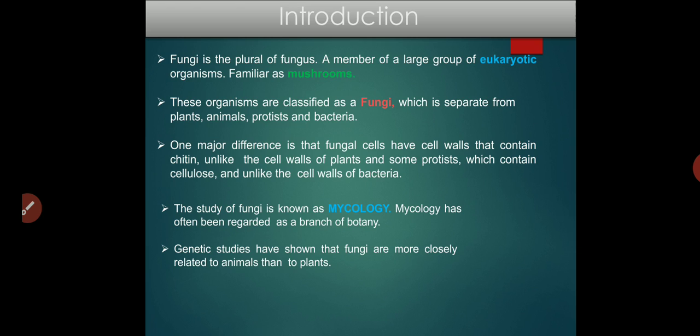The main component of their cell wall is chitin, which is not present in plants and some other protists, and it is only present in the fungus cell wall basically. It is also absent in the cell wall of bacteria. The study of fungus is known as mycology also, which is a sub branch of botany, and genetic studies have shown that fungus are more closely related to animals as compared to plants.